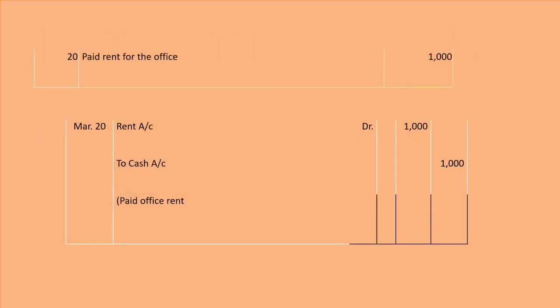Now March 20, paid rent for the office. Kitna? 1000. These transactions affect two accounts, one rent account and second one is cash account.